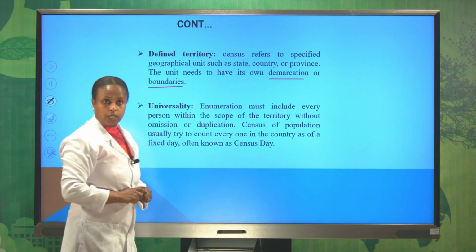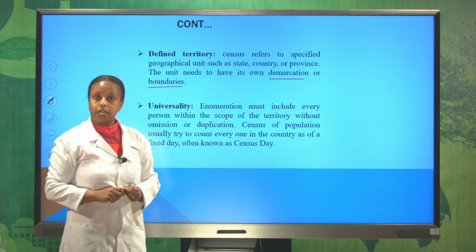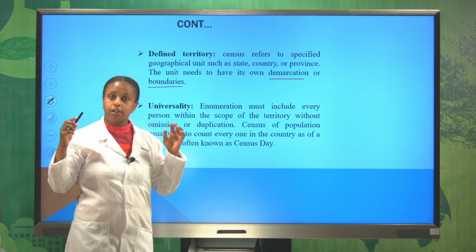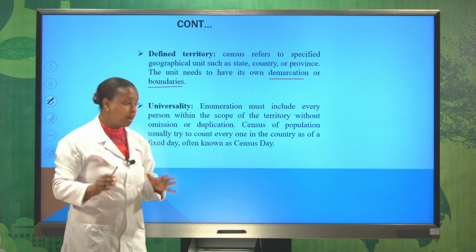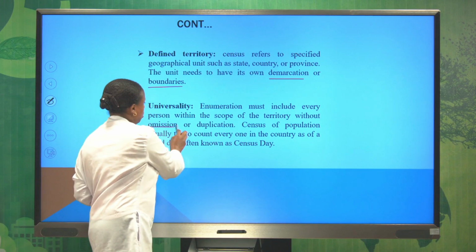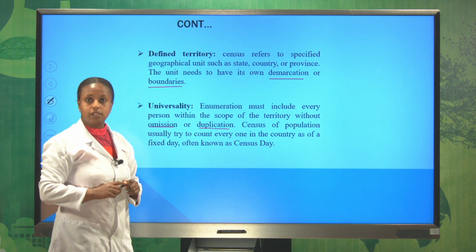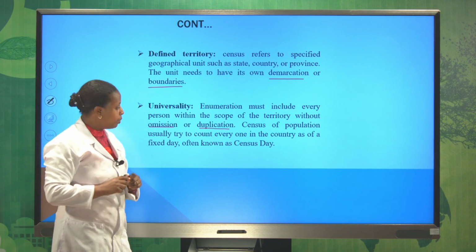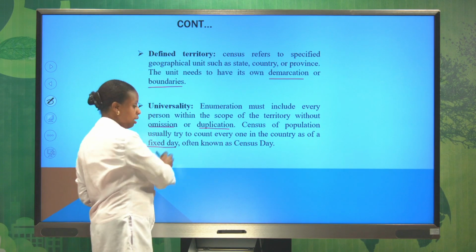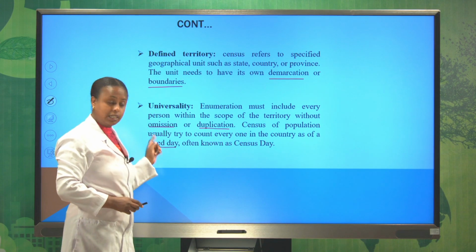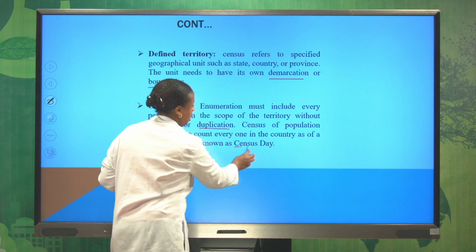The third feature is universality. Enumeration must include every person within the scope of the territory, without omission or duplication. So census tries to count every person in the country as of a fixed day, and we call this fixed day census day.